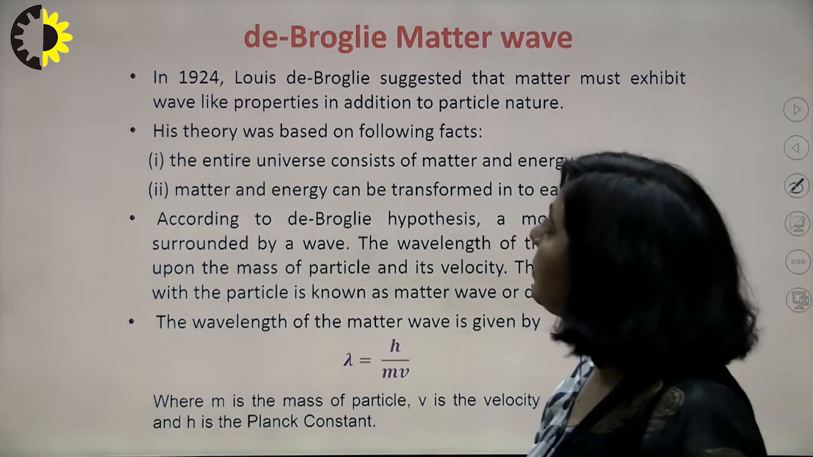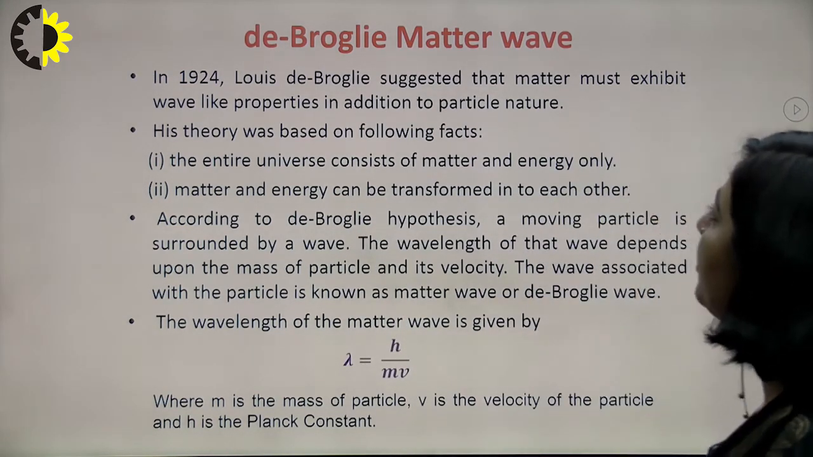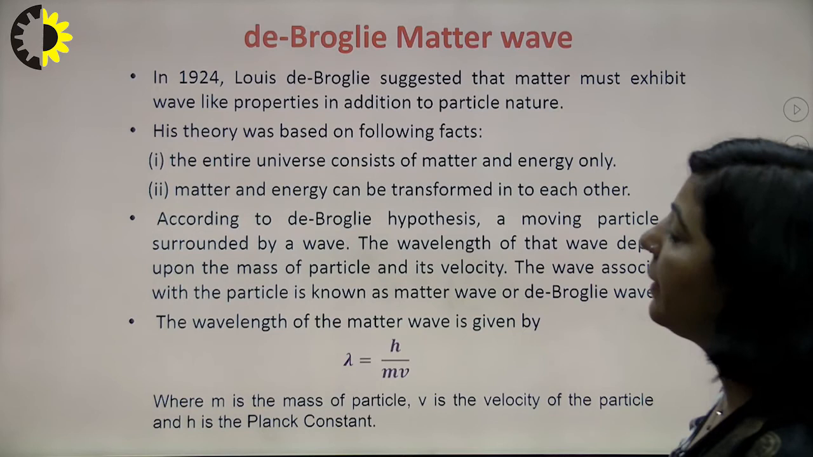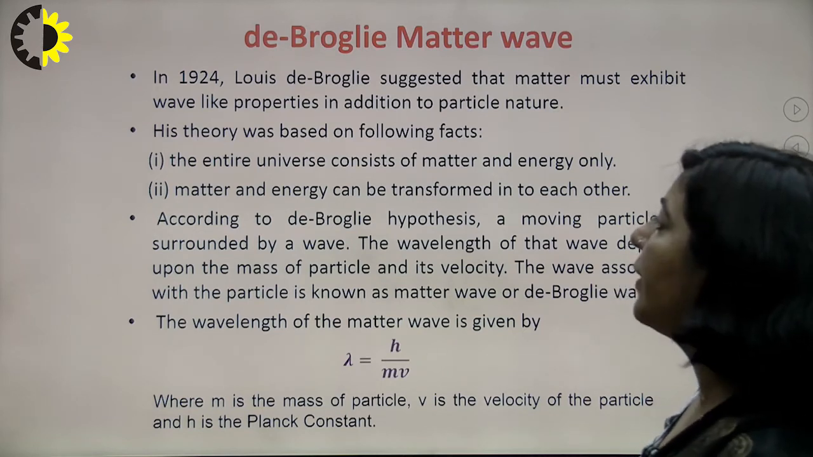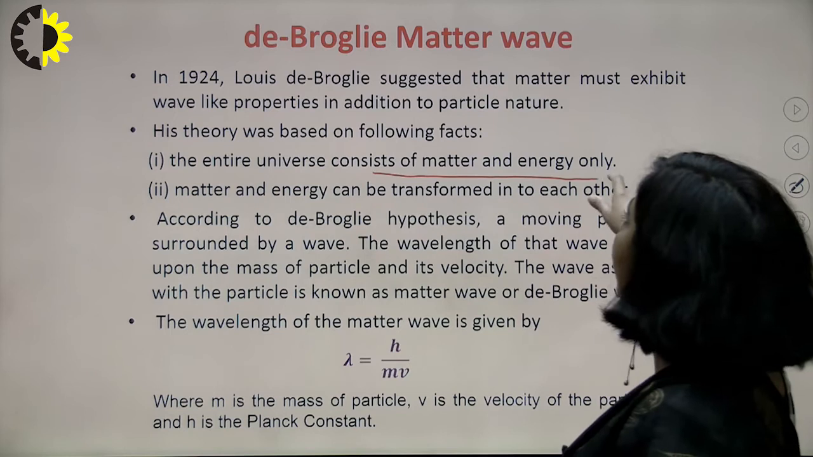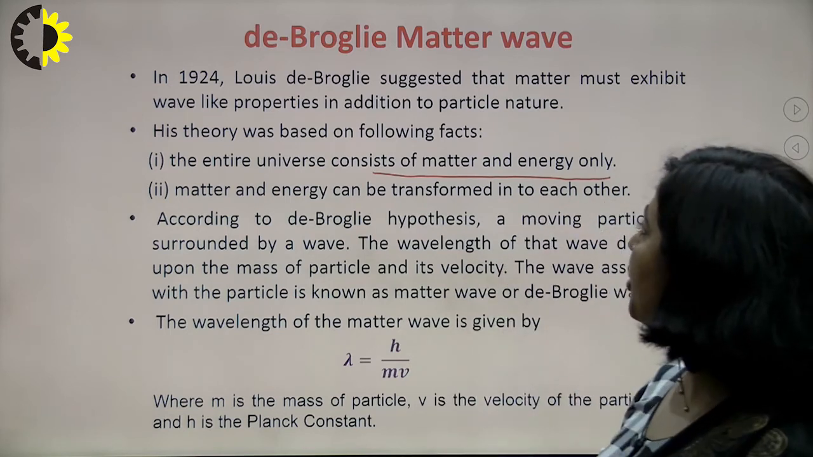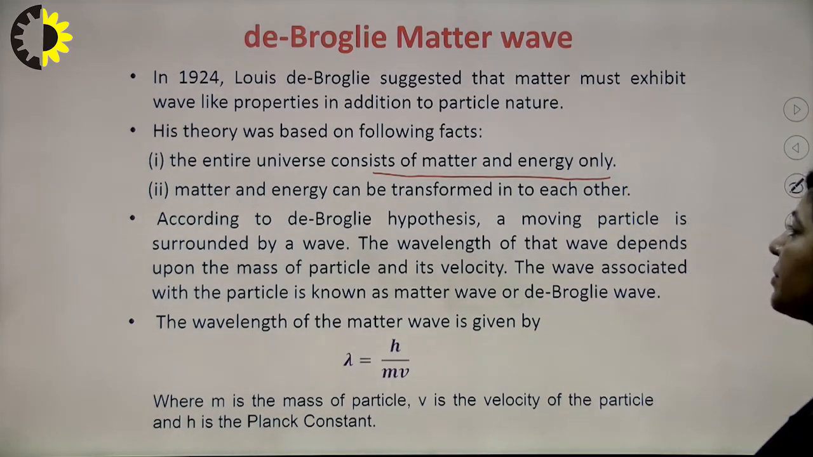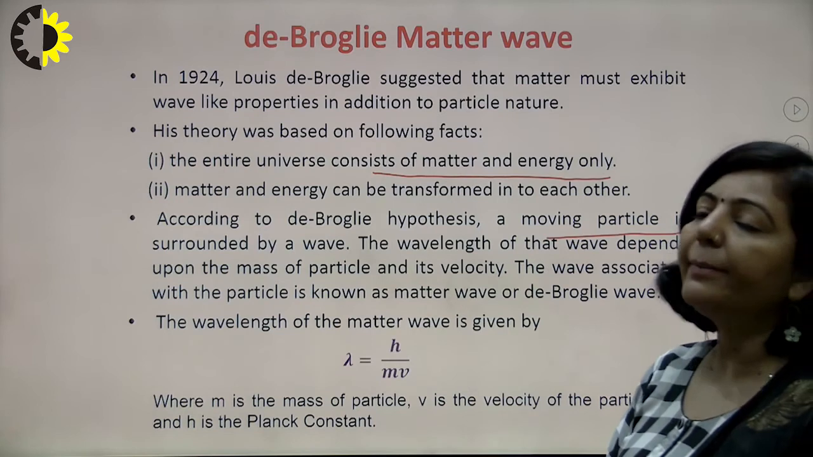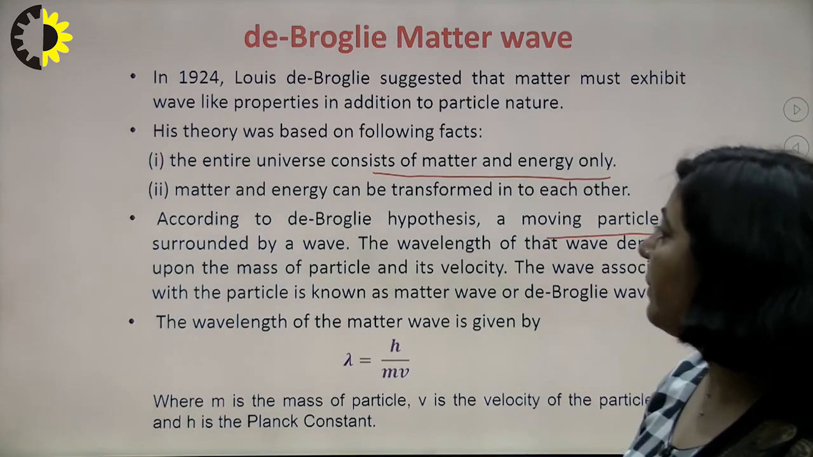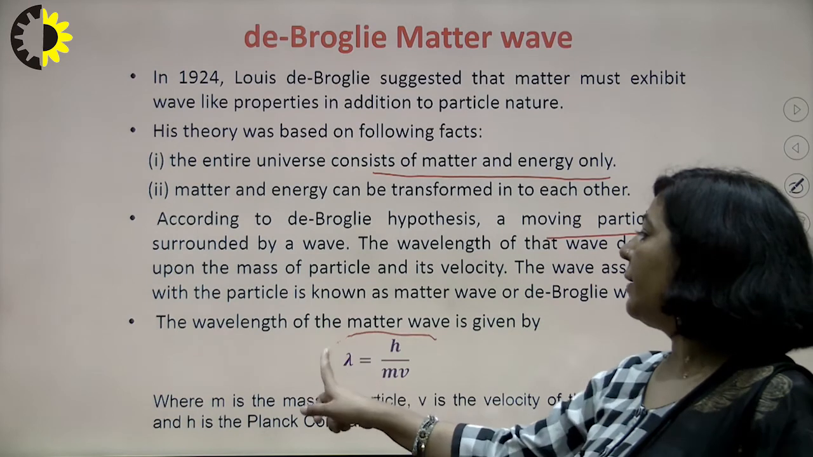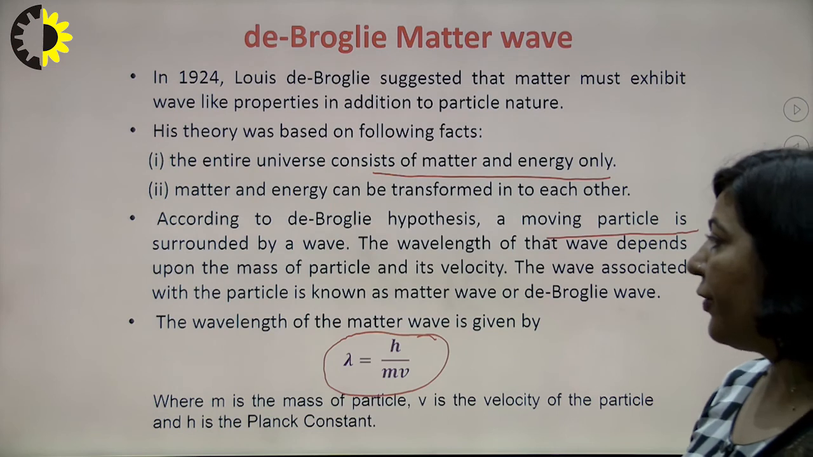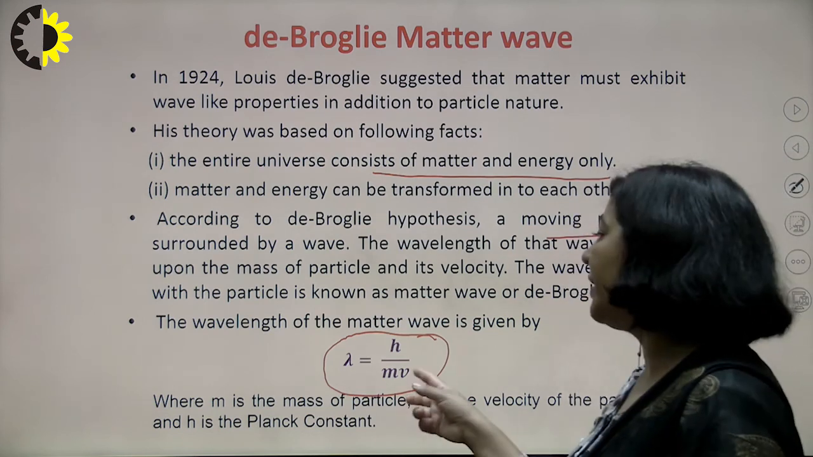the wave nature. So in 1924, Louis de Broglie suggested that matter must exhibit wave-like properties in addition to particle nature. His theory was based on the following fact: the entire universe consists of matter and energy also. Matter and energy can be transformed into each other. According to the de Broglie hypothesis, a moving particle is always surrounded by a wave. The wavelength of that wave depends upon the mass of the particle and its velocity. And the formula he proposed was lambda equals h upon mv, where h is Planck's constant, m is the mass, and v is the velocity.